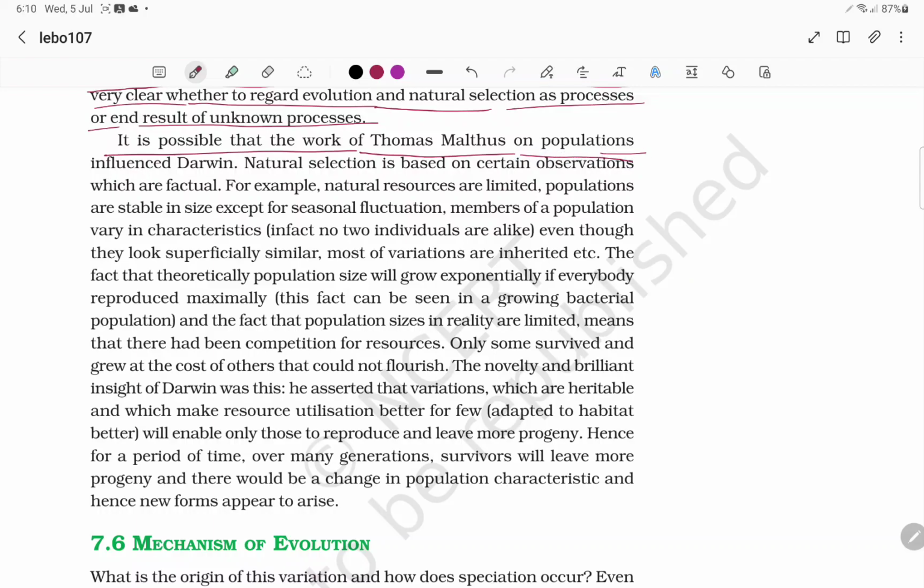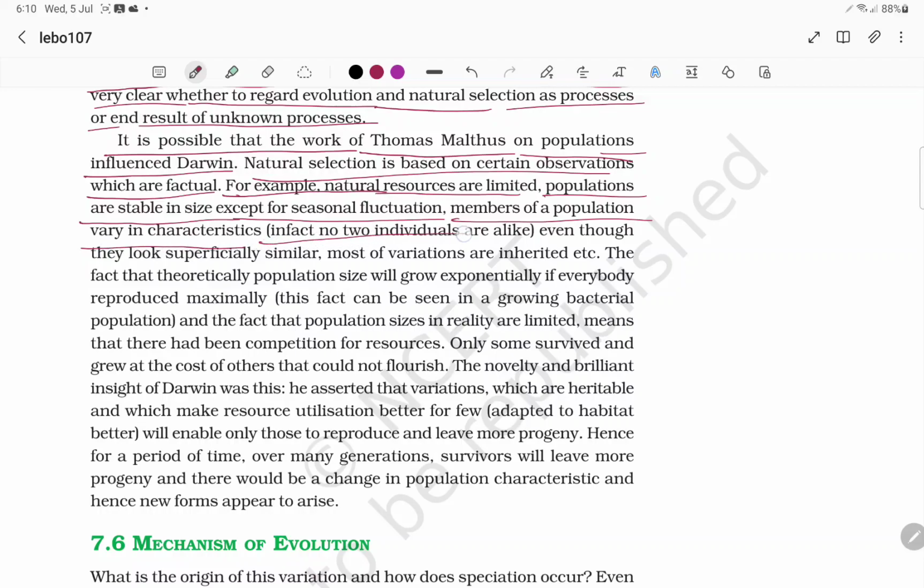The work of Thomas Malthus came before Darwin, after Lamarckism, which was not accepted by many scientists. Later, the work of Thomas Malthus on populations influenced Darwin. Natural selection is based on certain observations which are factual. For example, natural resources are limited. Populations are stable in size except for seasonal fluctuations. Members of the population vary in characters.